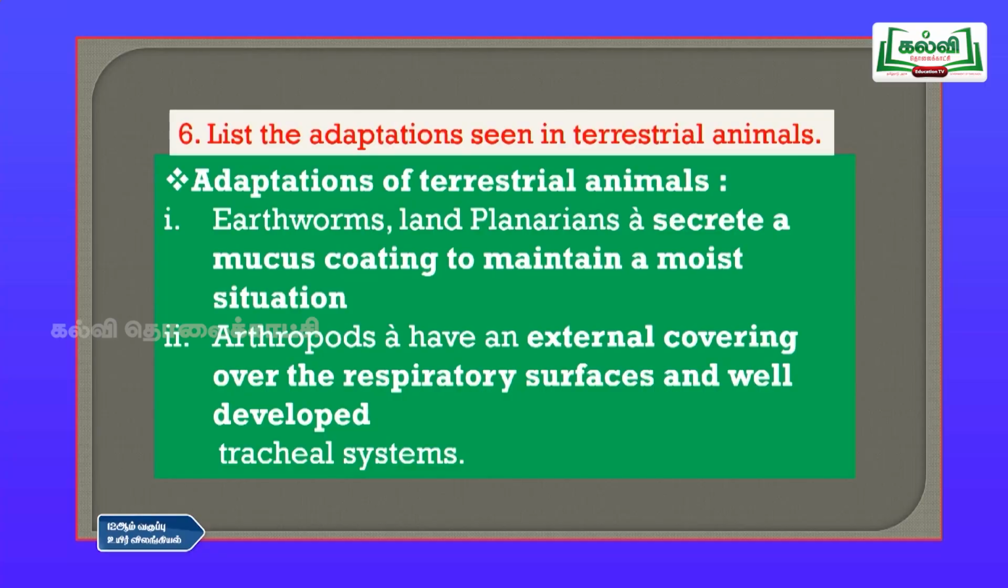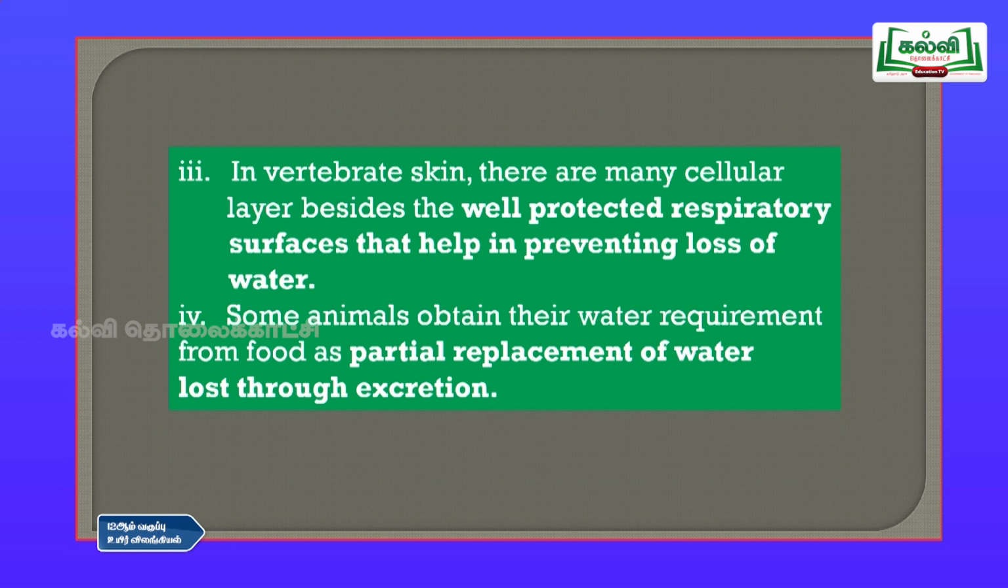And second one is arthropods. They have an external covering over the respiratory surfaces and well developed tracheal systems. Tracheal system means they can respirate properly. And third point is in invertebrate skin, there are many cellular layers besides the well protected respiratory surfaces that help in preventing loss of water. Because they have respiratory surfaces, they have plural layers on the respiratory organs, which can prevent the water loss.